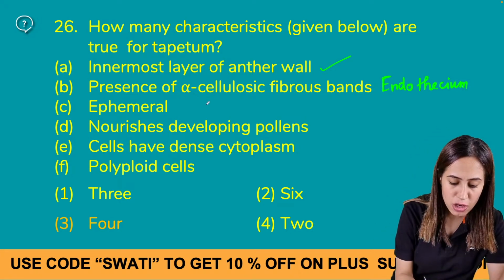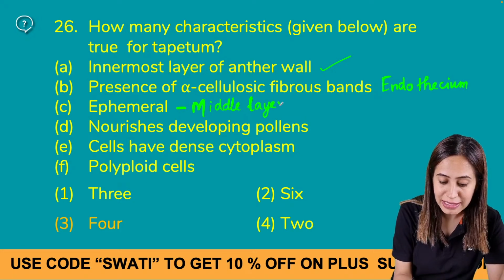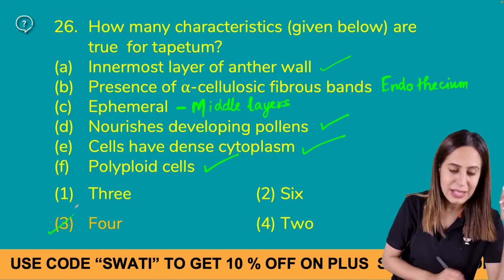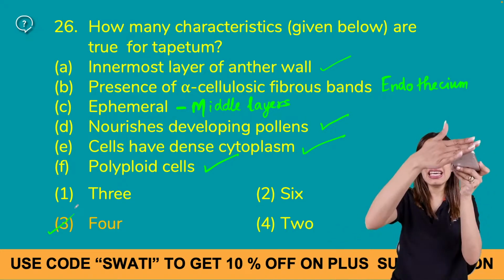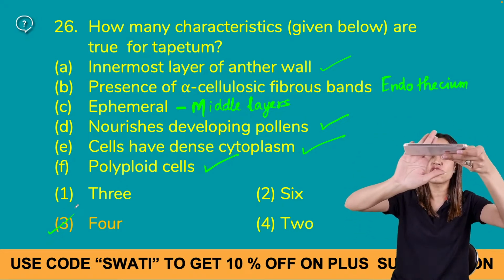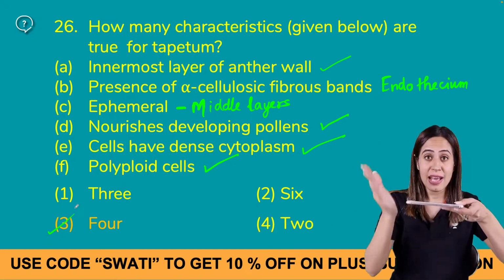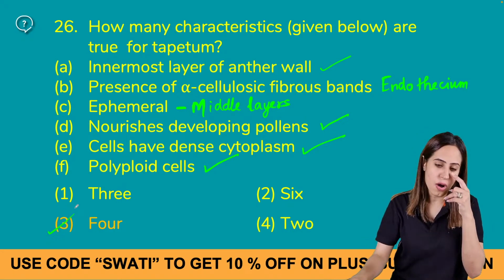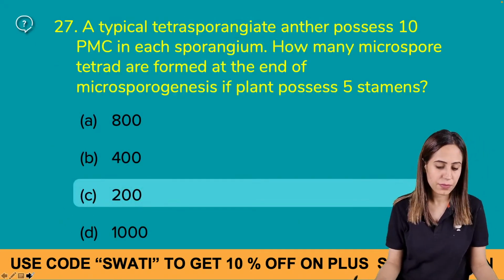Ephemeral is the middle layers. Ephemeral means short-lived. It nourishes the pollen, dense cytoplasm, polyploid. So the answer will be 4, right? These two are the radial walls, these bigger ones are the tangential, and the one facing towards you is the outer tangential, and the one facing towards me is the inner tangential wall, right?